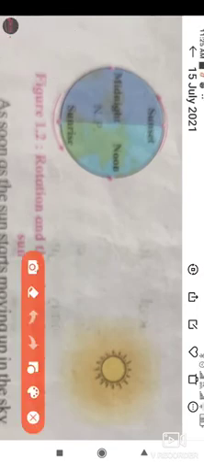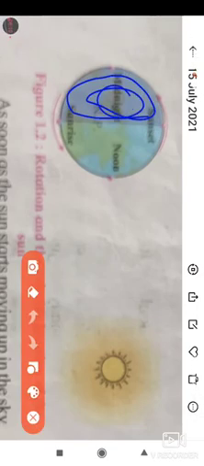So here is the picture of rotation and relative locations of the sun. Okay, here we experience the sunrise, then here noon, and here sunset at a single time. Okay, and this side we have midnight.